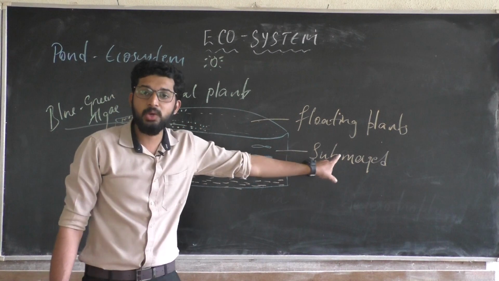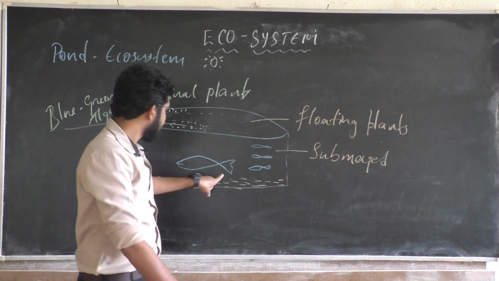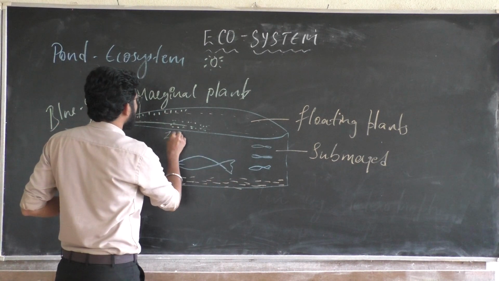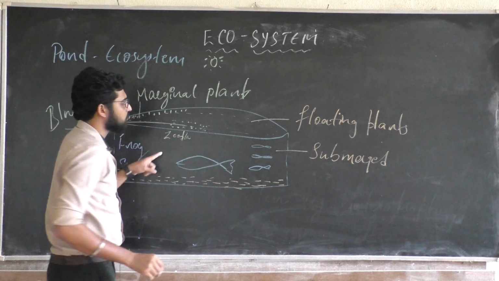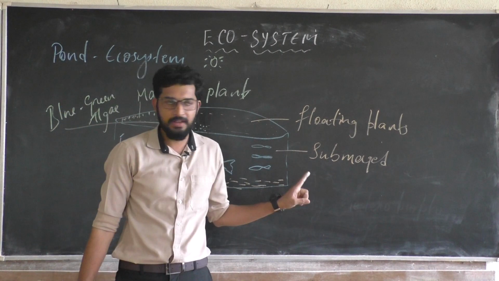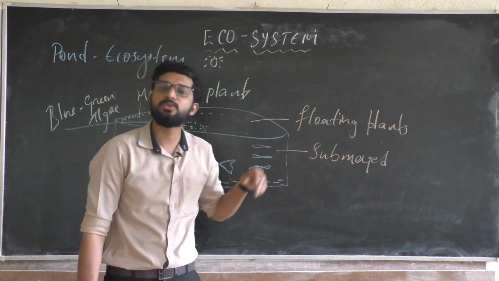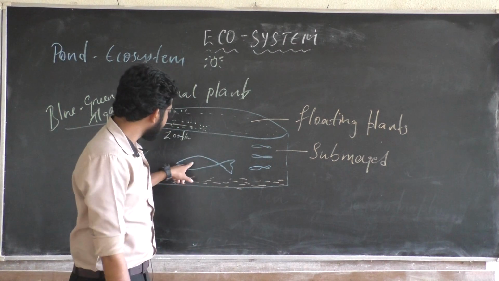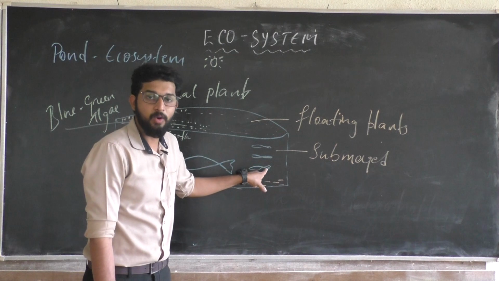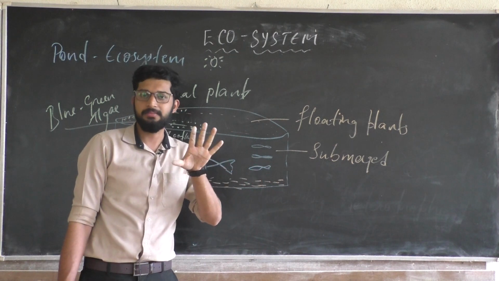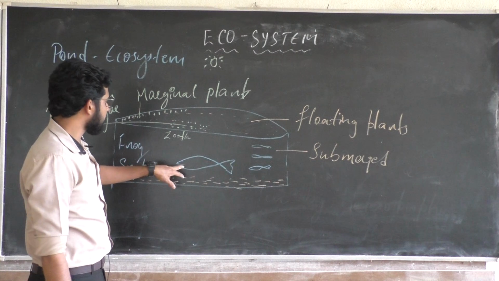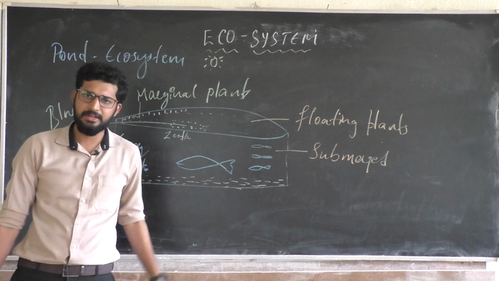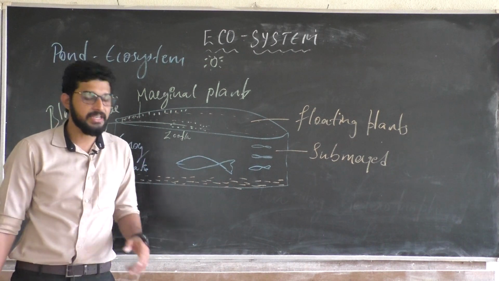Now these plants are known to be the producers. Here you see small fishes or zooplanktons that will eat these plants as a source of nutrition. They become consumers. Again there is a big fish that is going to eat a small fish; it is known to be the secondary consumer. This big fish, being eaten by some other organism, is known to be the tertiary consumer.